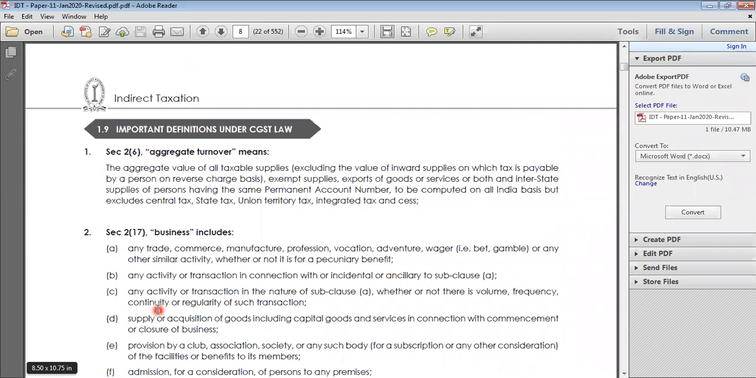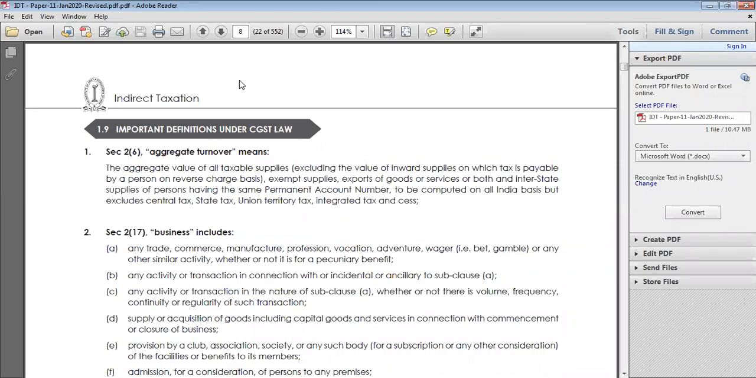Then we are understanding about the turnover. We already discussed the turnover: all turnover, exempt supply, both interstate and intrastate. Then we also have the same PAN number, except all taxable supply. Except what? All taxable supply. So this also we have seen.